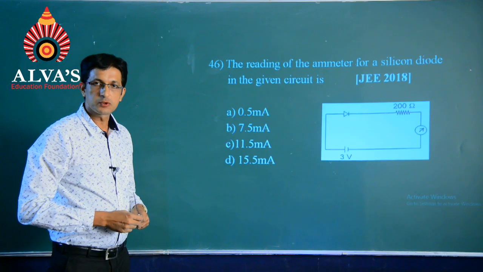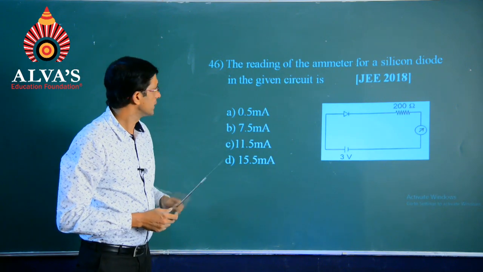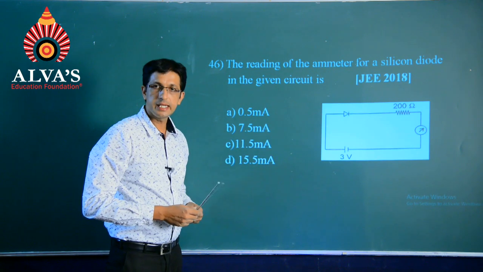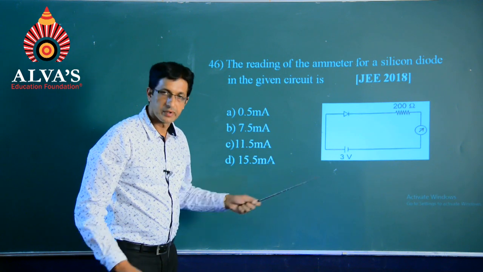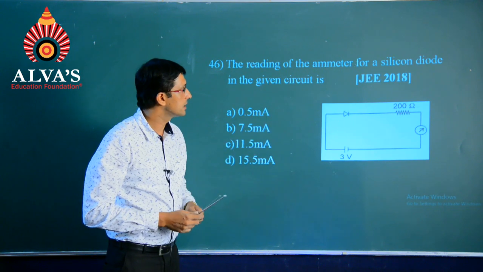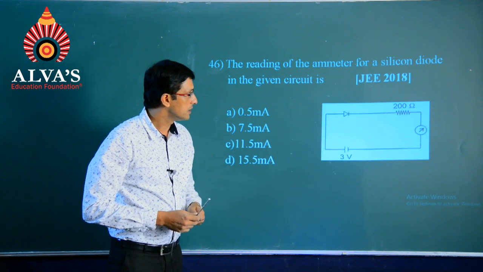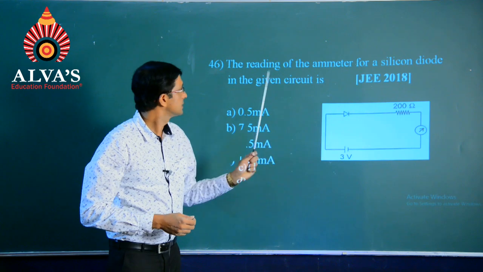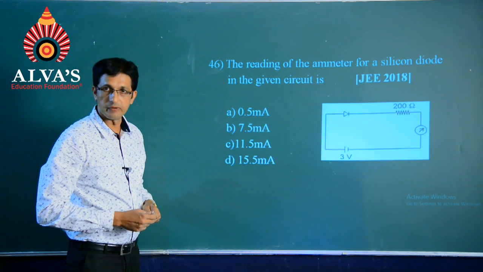Next question: the reading of the ammeter for a silicon diode in the given circuit is a question of JEE 2018. There is a battery with the indication of 3 volts and they have mentioned clearly here the silicon diode. Followed by that will be a resistor with a resistance of 200 ohm, and here is the given ammeter whose reading we are supposed to verify.